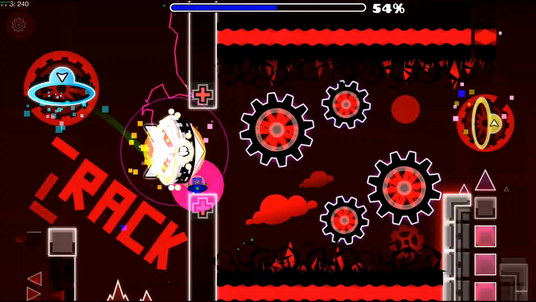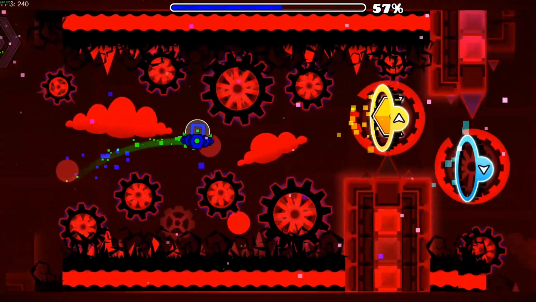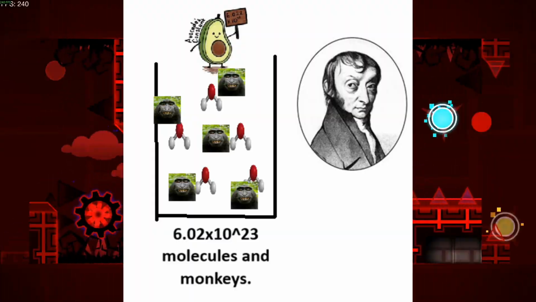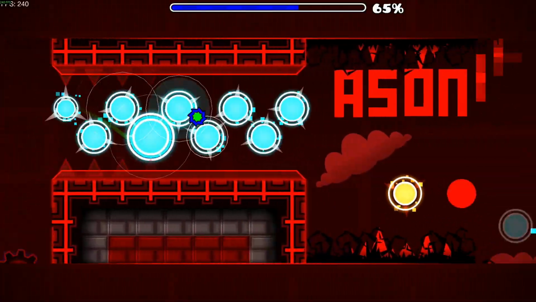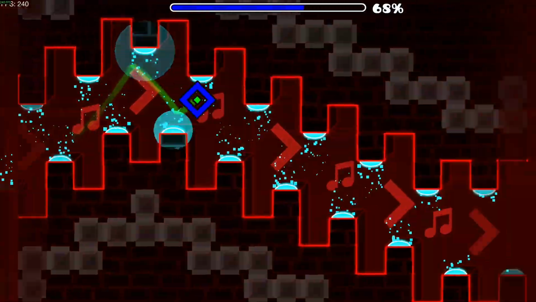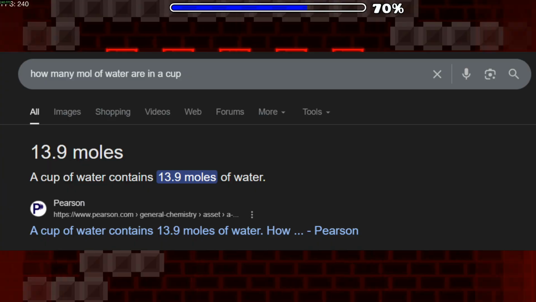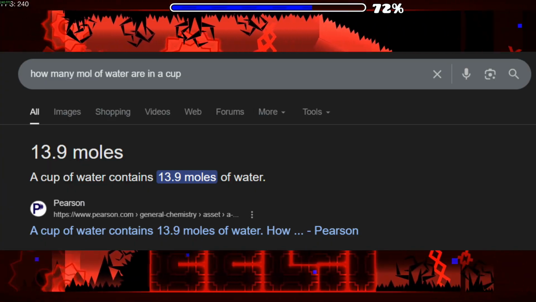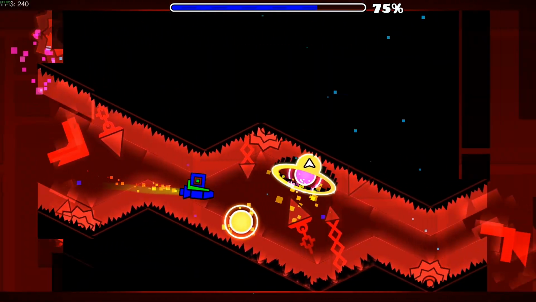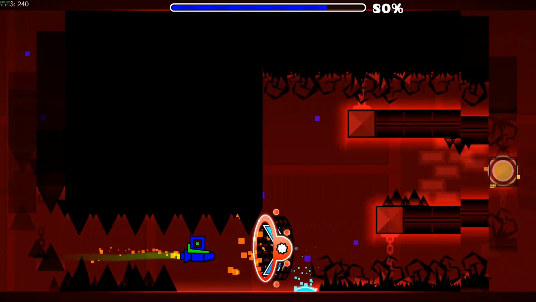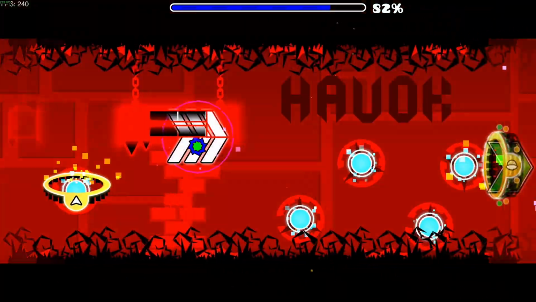So if each mole has 6.02 times 10 to the 23 molecules in it of that substance, then if every single molecule in the one mole has its own monkey, at least one monkey will be able to beat Stereo Madness per mole. So this is much more likely than the previous 10 to the power of 6,000. For a reference of scale, a cup of water has 13.9 moles. So that means out of all of the molecules and all of the different moles in the cup of water, at least 13.9 monkeys will be able to beat Stereo Madness. And this is per cup of water.